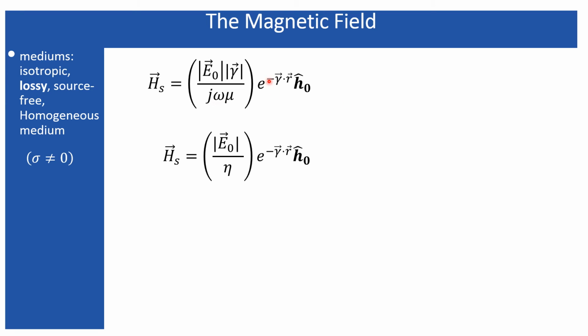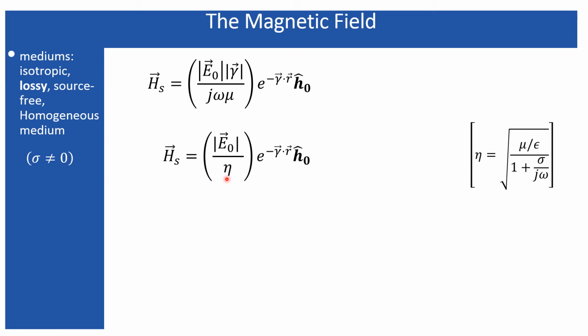Once you have this equation, after a little algebraic manipulation, you can rearrange this term in such a way that if you replace the magnitude of the gamma by its expression, along with the j omega mu over here, you can configure this equation where this eta represents this one, and it is directly coming from the expression of the mod gamma divided by j omega mu. You can easily derive this equation over here.